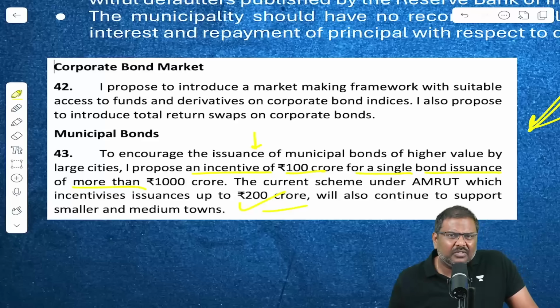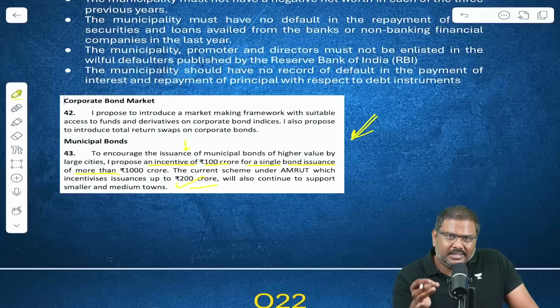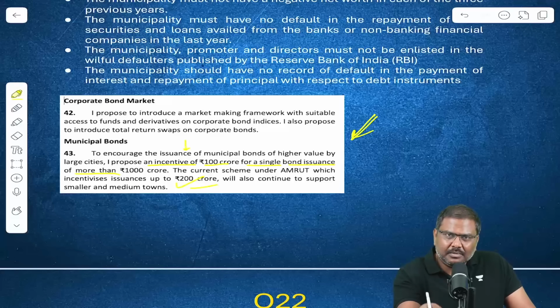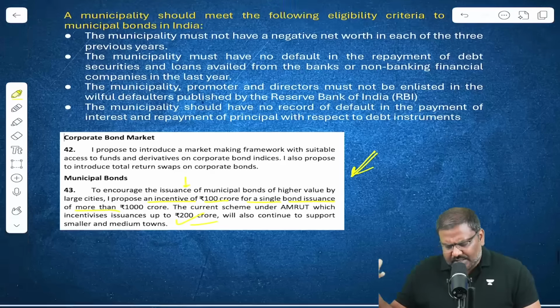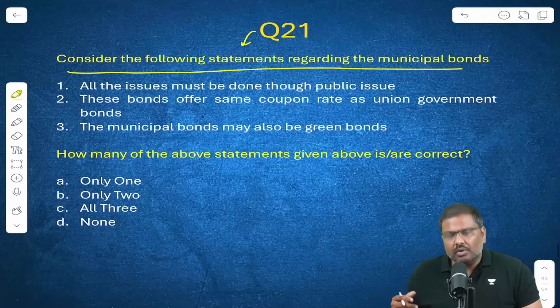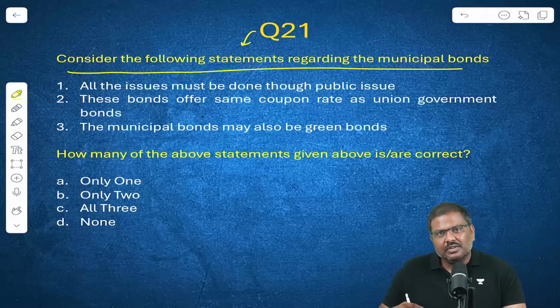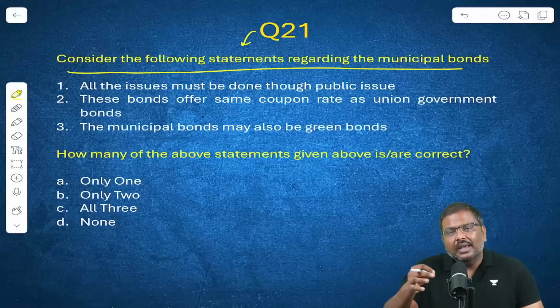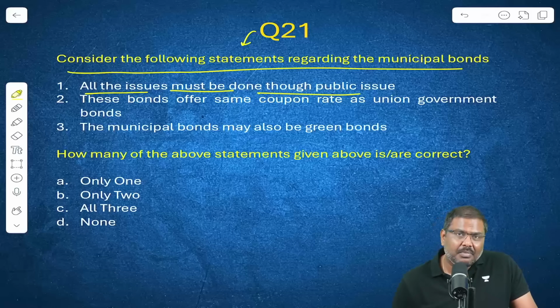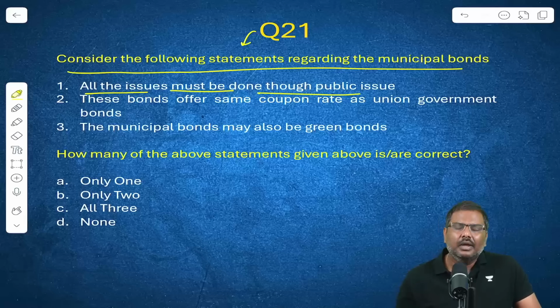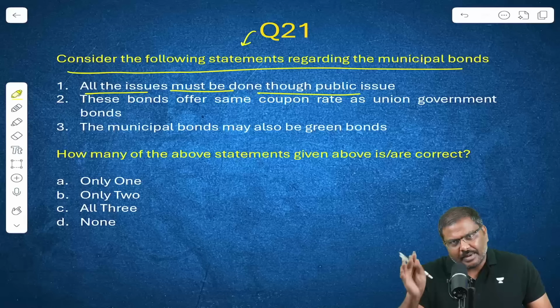What is the basic idea for municipal bonds? These are the debt instruments which are issued by the municipalities where the borrowing is done and the money will be used for certain purposes. So the government of India now has announced for large bond issuance, incentives would be provided by the center. All the issues of municipal bonds are done through public issue, no compulsion. It can be public issue, it can be private issue.